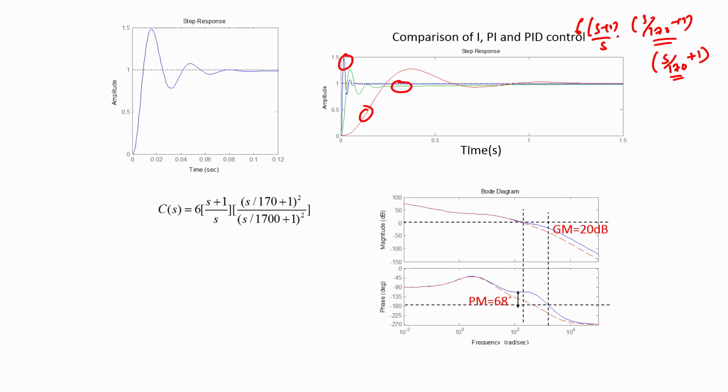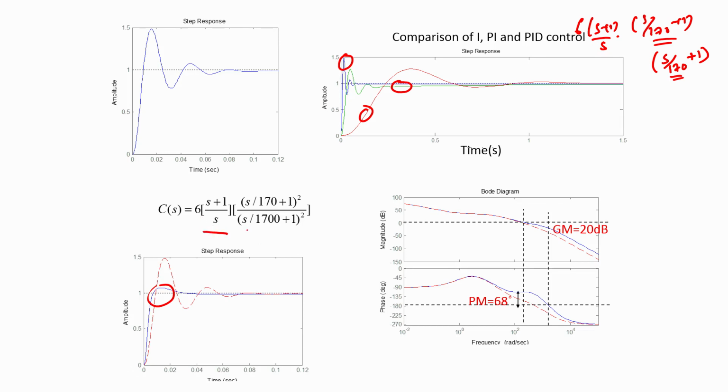And the consequence of this improved phase margin is that the transient response now, for a controller of the kind C(s) = 6(s+1)/(s(s/170+1)^2) divided by (s/1700+1)^2, is much better than that of the original PID controller, whose transient response we looked at here.